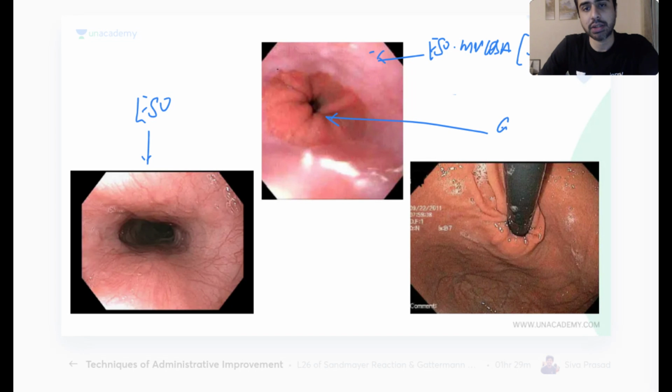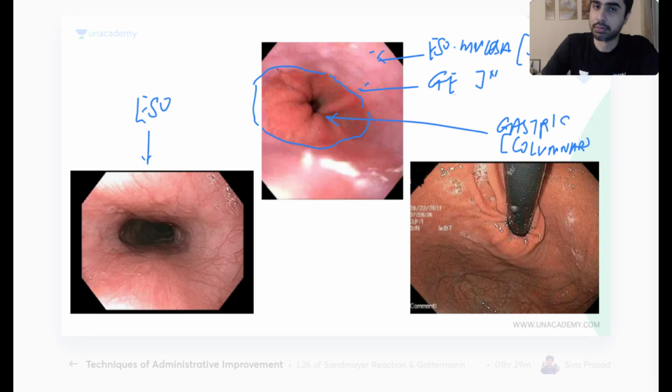This, what do you see? This is gastric mucosa, which is your columnar epithelium, intestinal epithelium. And this border that you see, this is my gastroesophageal junction, where the esophagus will end and the stomach will begin. So I go ahead. Then I go inside, I see the stomach, then I go up to the second part of duodenum, I see whatever I have to do, take whatever biopsies I have to take and bring the tube out. End of the story.